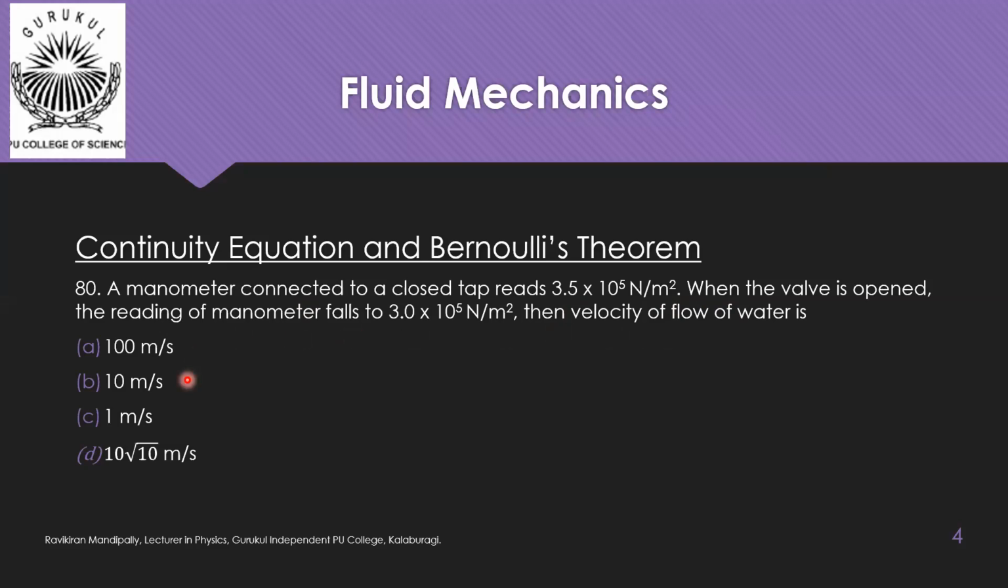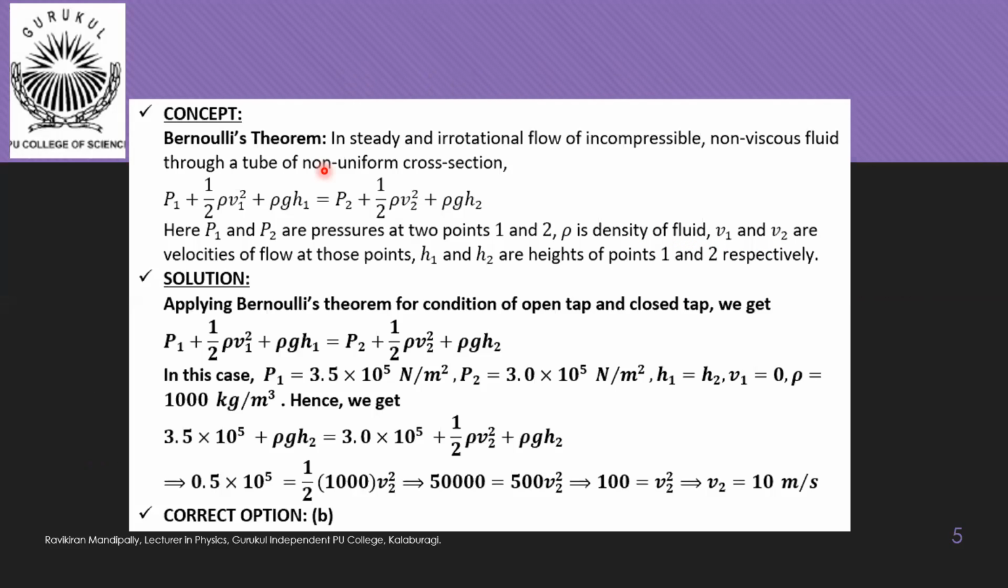This question we are going to solve using the idea of Bernoulli's theorem. Bernoulli's theorem states that in a steady and irrotational flow of incompressible non-viscous fluid through a tube of non-uniform cross-section, the sum of pressure energy per unit volume, kinetic energy per unit volume, and potential energy per unit volume is constant at any point. So if you consider 2 points 1 and 2, then in mathematical form we get this: P1 plus half rho V1 square plus rho GH1 is equal to P2 plus half rho V2 square plus rho GH2. P1 and P2 are pressures at point 1 and 2.